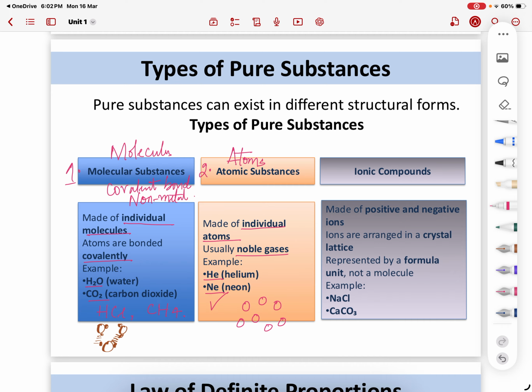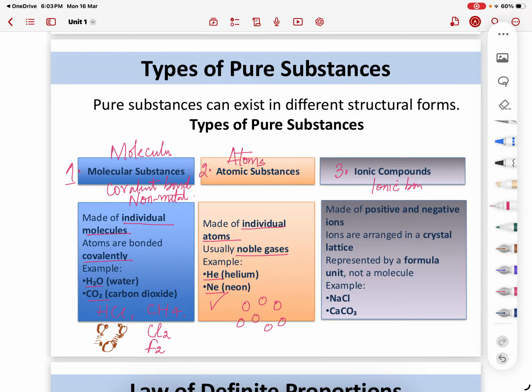I want to add here, in a molecular you can have Cl2 as well, F2. So this is how it can be diatomic molecules too. Then comes ionic bonding. Ionic bonding, you will have ionic compounds.